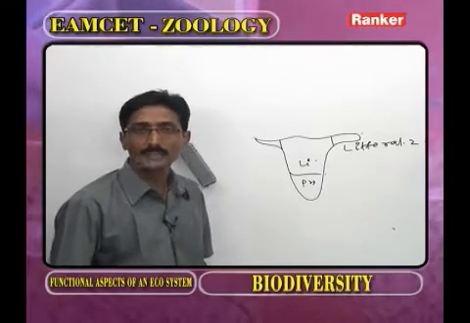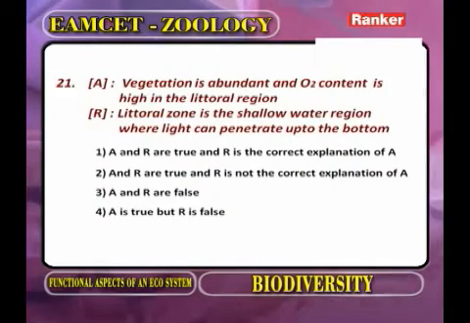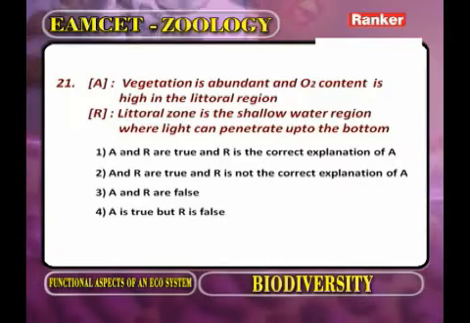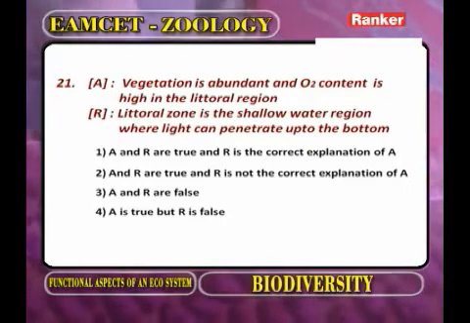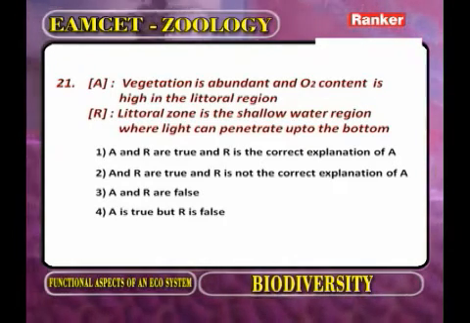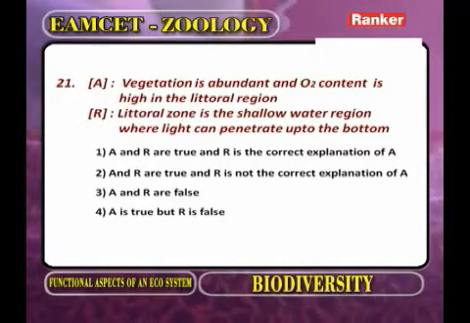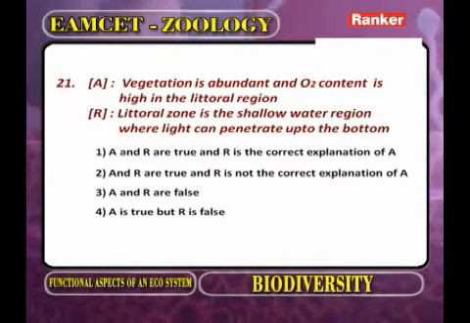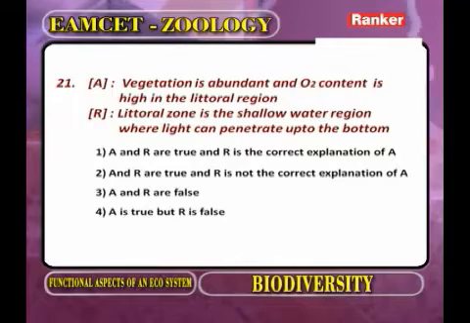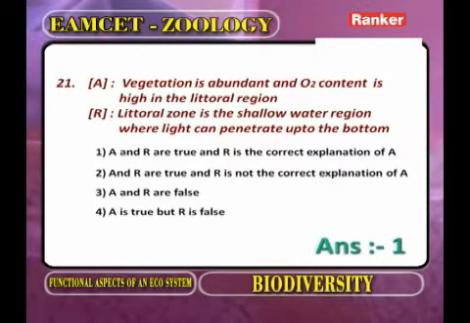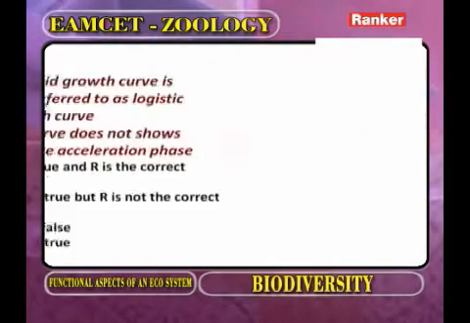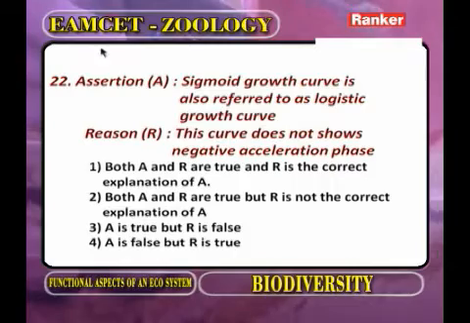Now here, assertion: vegetation, it means the plants, is abundant and oxygen content is high in the littoral region. Reason: the littoral zone is a shallow water zone where the light can penetrate up to the bottom. So both are correct. R explains A here. Now we go for the next question.